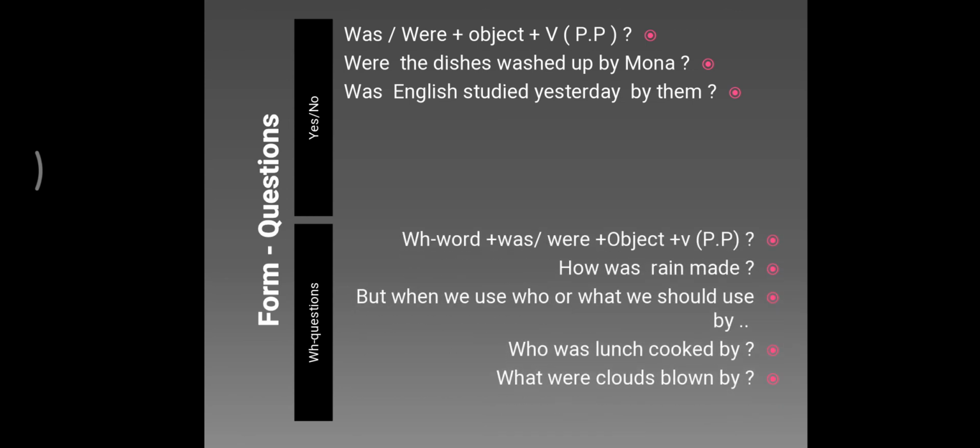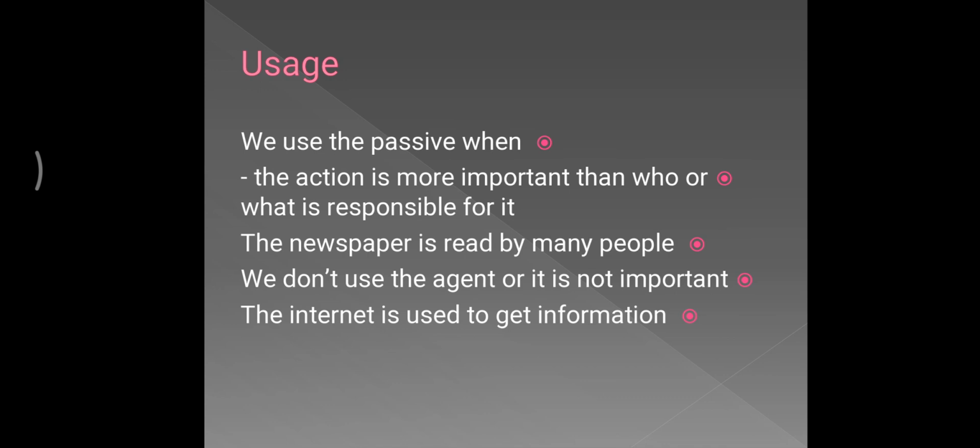What about the WH question? WH word, was or were, object, verb past participle. How was rain made? But when we use who or what, we should use by, like who was lunch cooked by, or what were clouds blown by. We use the passive when the action is more important than who or what is responsible for it. And these are the examples.